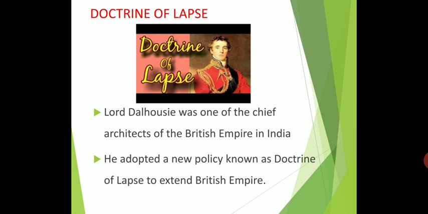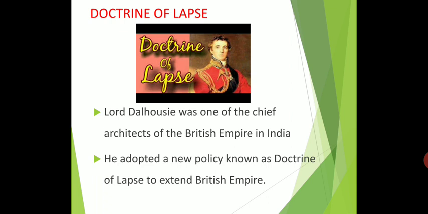After your generation, your child cannot become the ruler of Namakkal, only the responsibility for your property. This is called the doctrine of lapse. It was introduced by Lord Dalhousie.